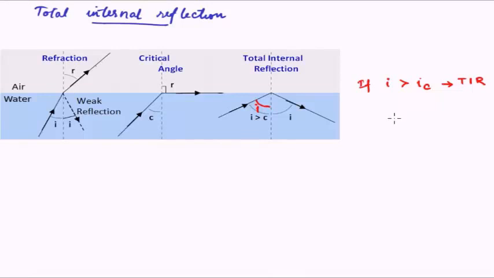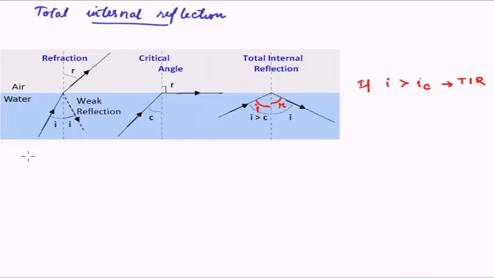The laws of reflection will take place. The incident ray, the reflected ray, and the normal lie in the same plane. The angle of incidence becomes equal to the angle of reflection. So all the laws which are followed by reflection will be followed by total internal reflection too.